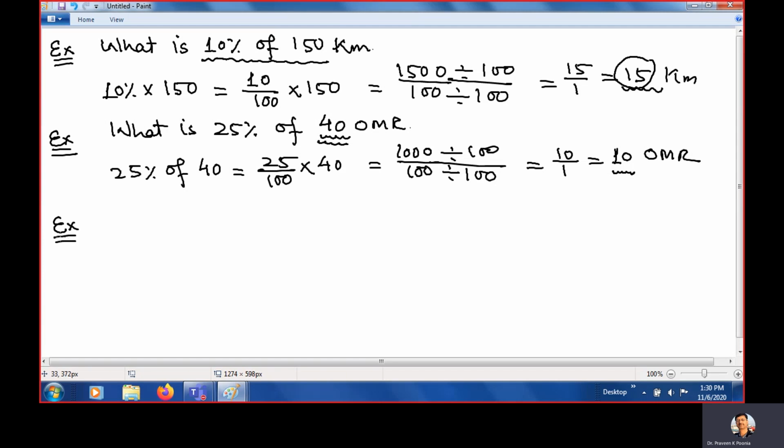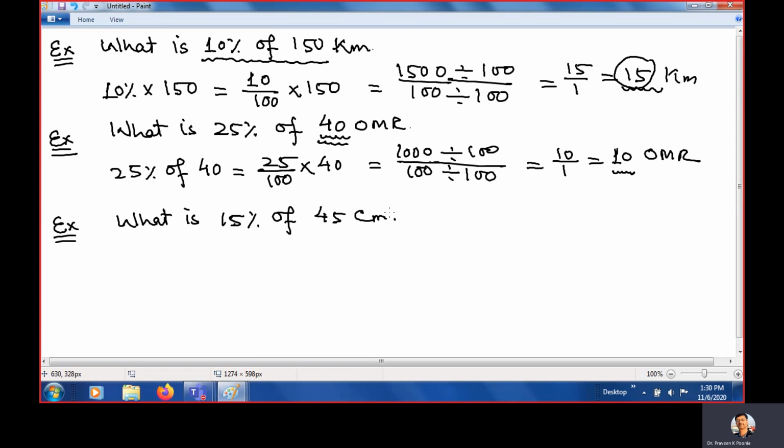Okay, now example number 3. Let us say, one more question we will take. 15% of 45 centimeter. Some distance is given, 45 centimeter.